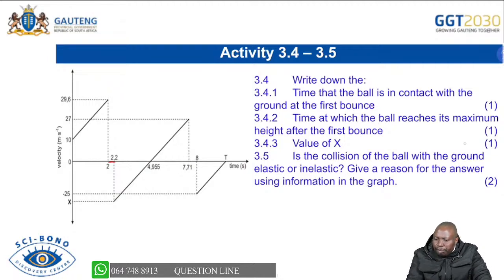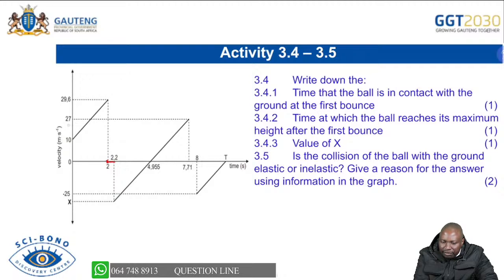Now the time at which the ball reaches its maximum height after the first bounce. After the first bounce, you are able as well to see that it reached the maximum height at 2 seconds. Remember, here is your 2 seconds. Now, the value of x. You are able to look at the graph. If you look here, you'll see we have 27, we have 25. But now, what is your clue?